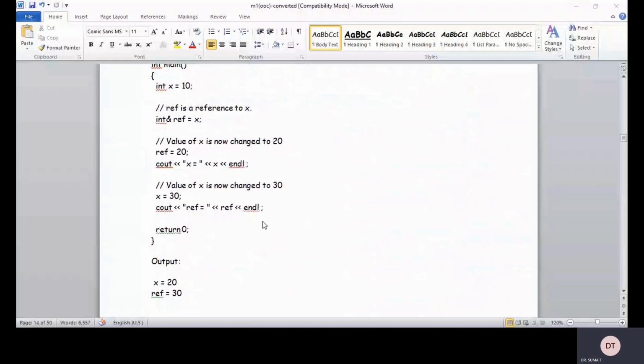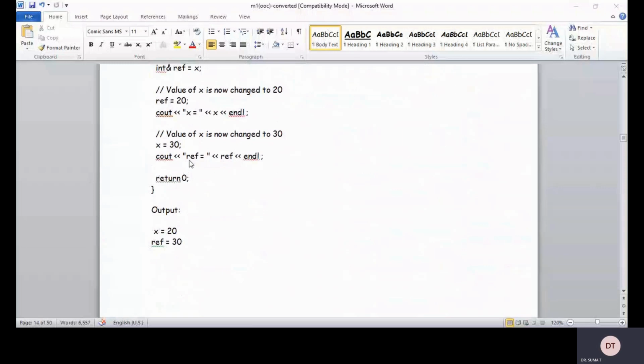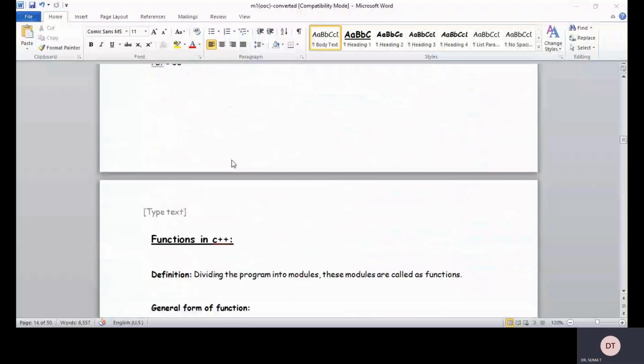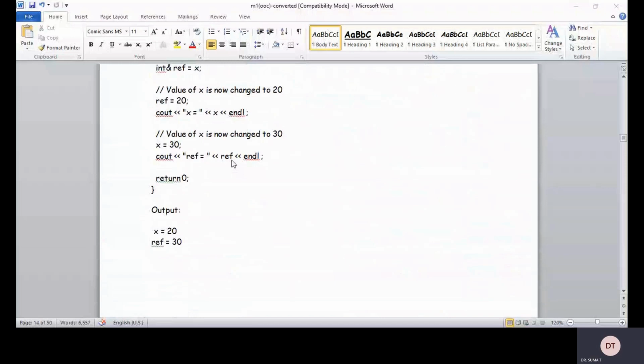I have changed it from 10 to 20, and now it has been changed to 30. See, whatever changes I make on ref reflect on x, and whatever changes I make on x reflect on ref.